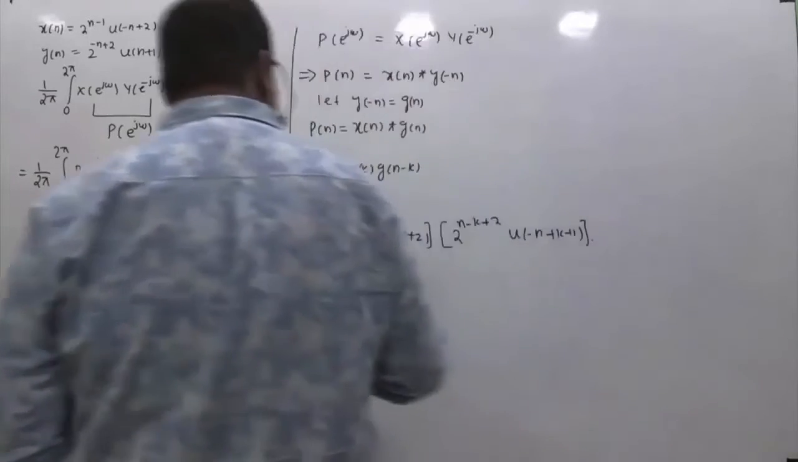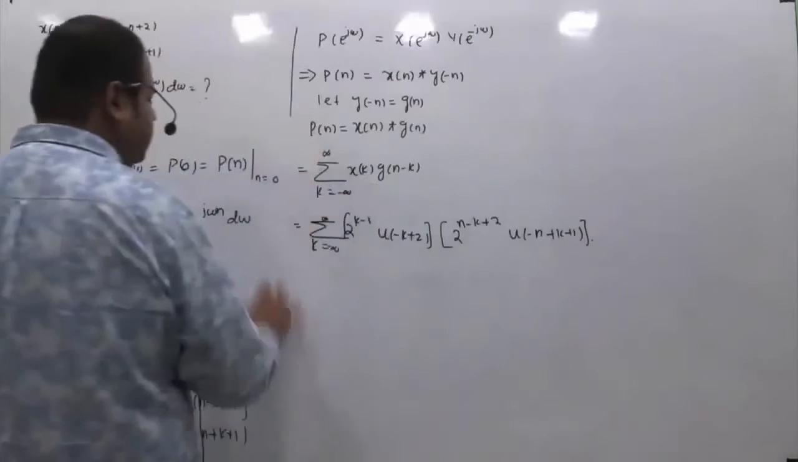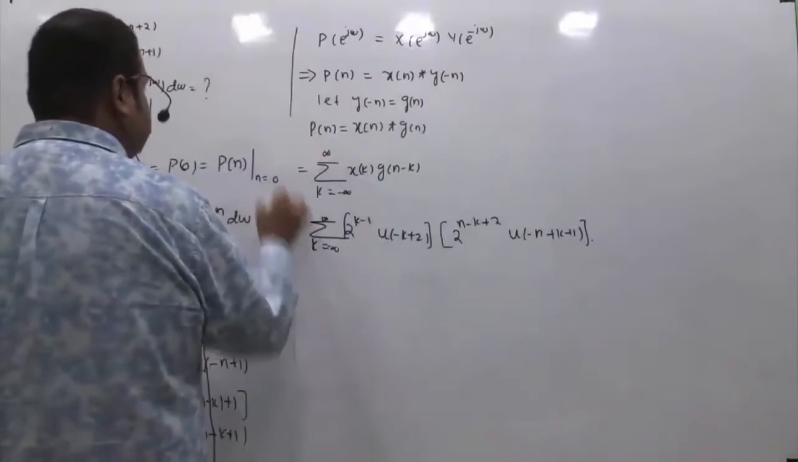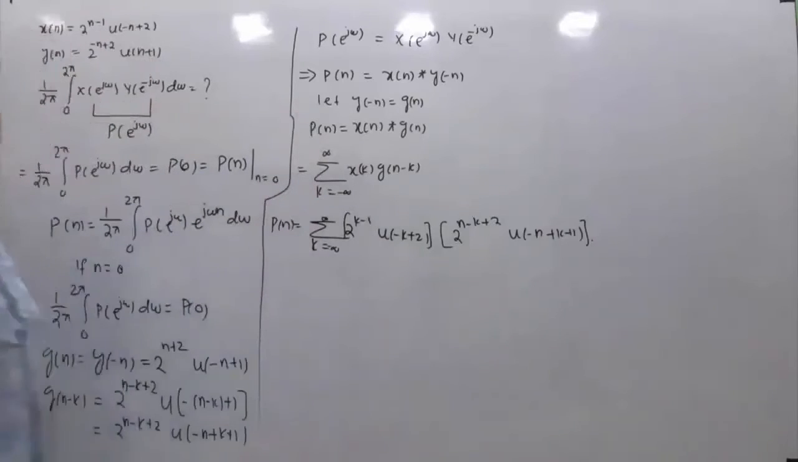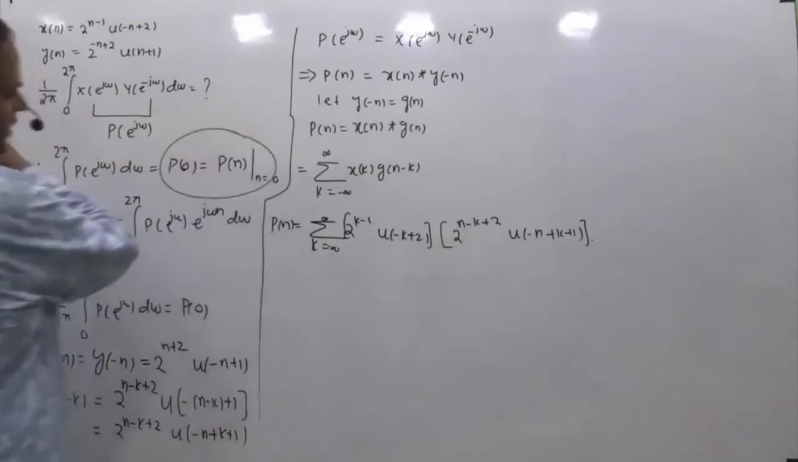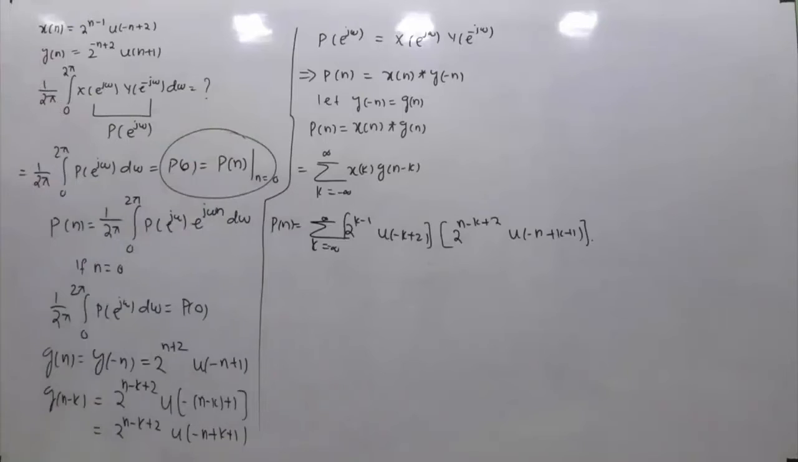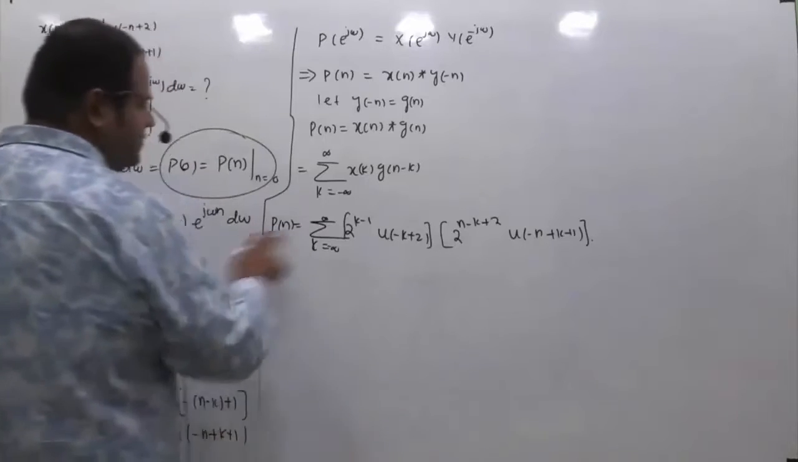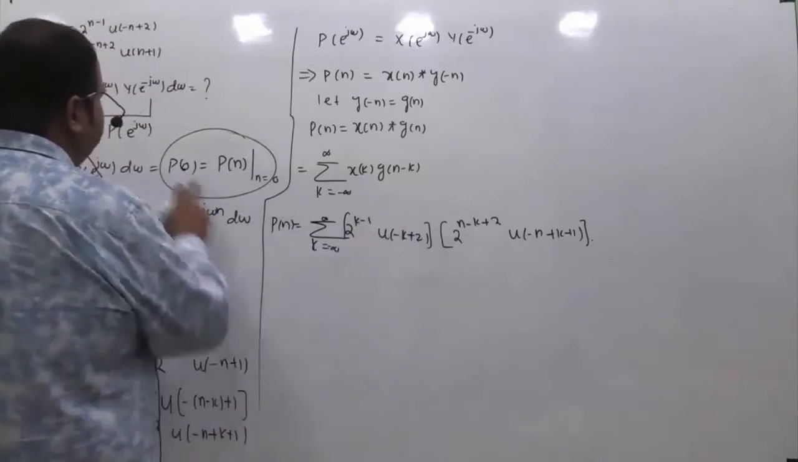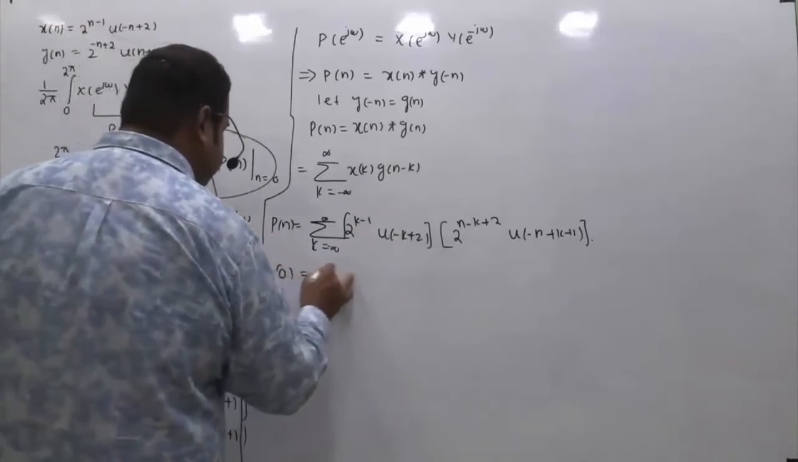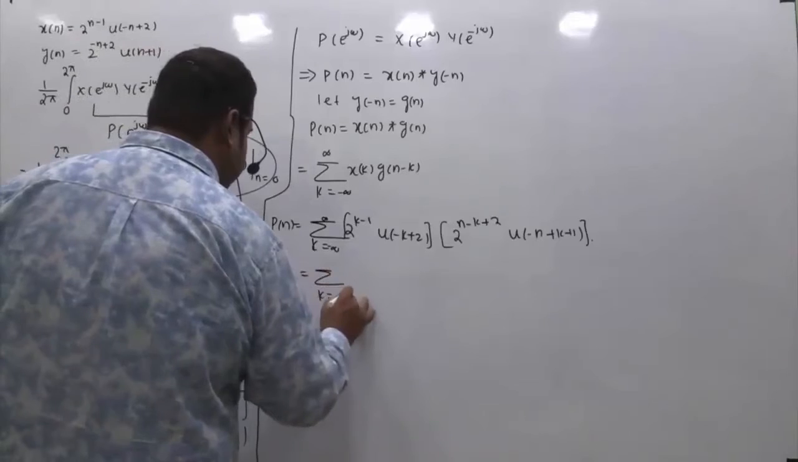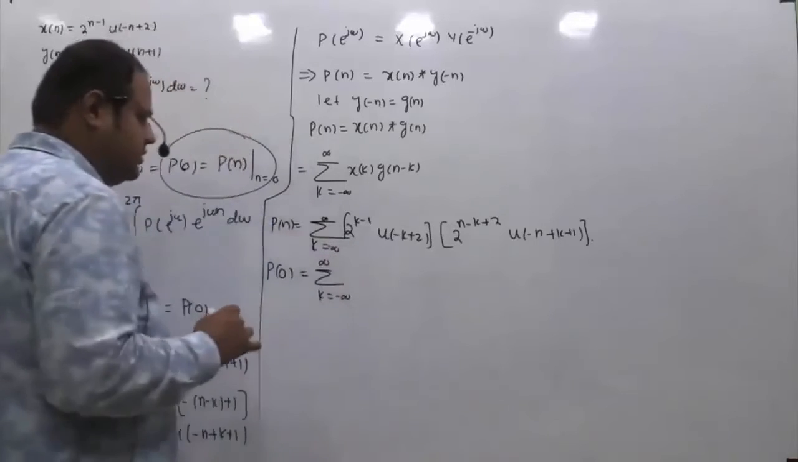So this is nothing but your p[n]. So we got the p[n] expression, right? But what are we supposed to get? We are supposed to get p[0], that is p[n] evaluated at n equal to 0. So if this is the general expression of p[n], and I ask you what p[0] is, what you have to do is substitute n equal to 0 in the entire equation.